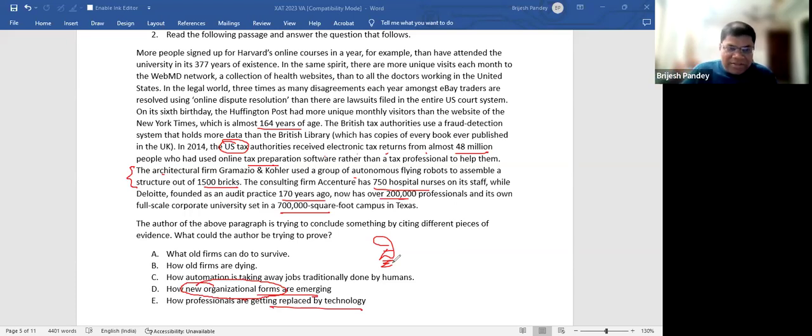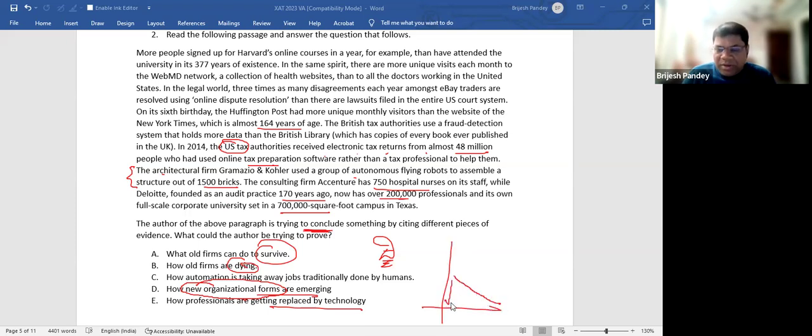And that is the reason why, when he says that the author of the above paragraph is trying to conclude, if I am trying to conclude something, I'm not going to say that survival where no one is in danger. Dying, who says that they are dying? If the numbers are low, doesn't mean that they are dying. If the numbers are falling like this over the years, then they are dying.